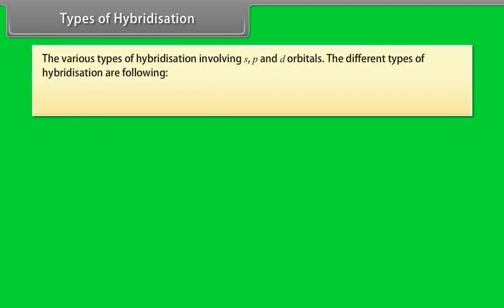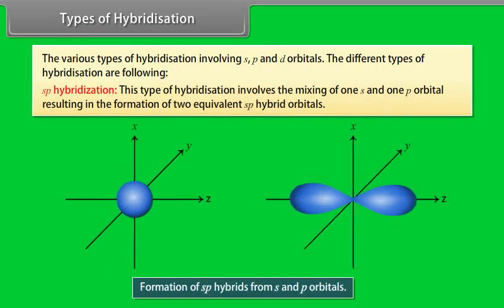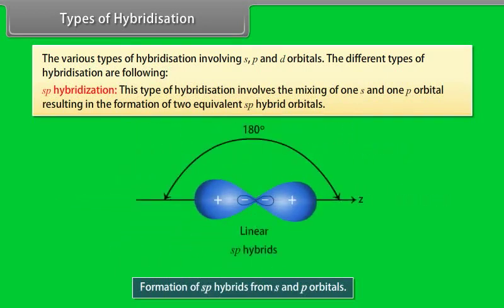Types of hybridization. The various types of hybridization involve s, p and d orbitals. The different types of hybridization are the following. sp hybridization. This type of hybridization involves the mixing of one s and one p orbital, resulting in the formation of two equivalent sp hybrid orbitals.